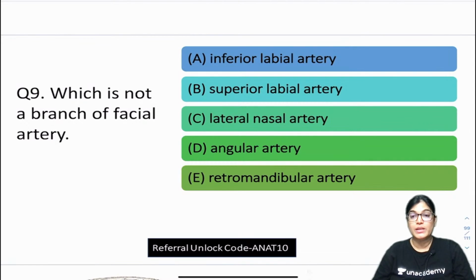There is also a Trendelenburg test that is done for the great saphenous vein, in the case of incompetency of valves.